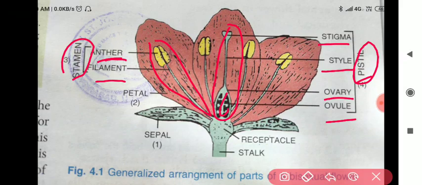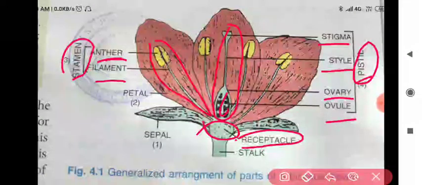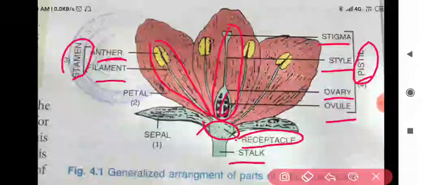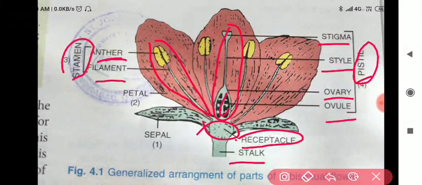Then next, my dear students, there is the receptacle. This is a cup-shaped structure, the swollen part of the flower, which provides support. Then next we have the stalk. The stalk provides support to the flower.